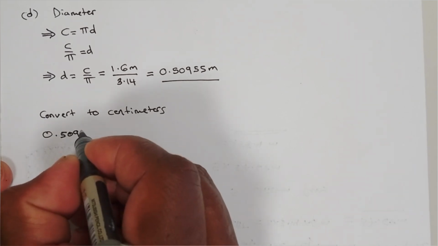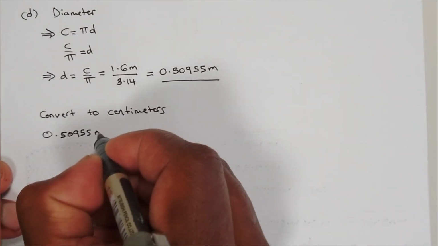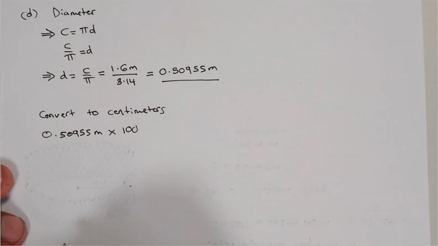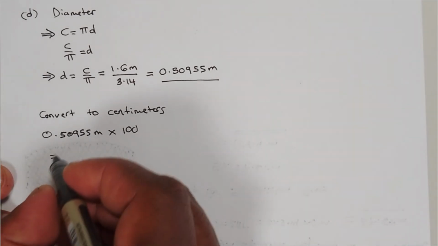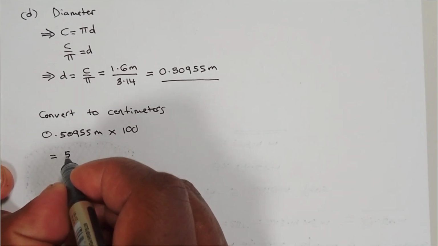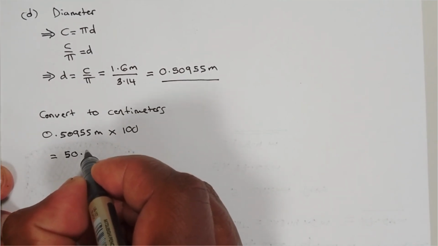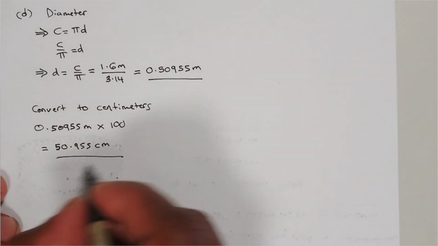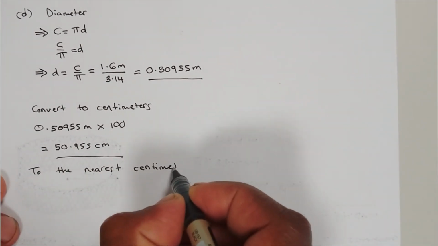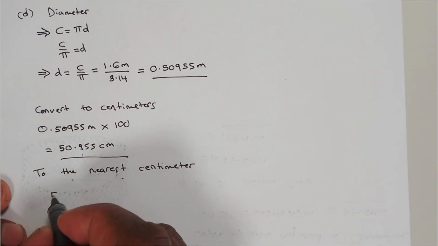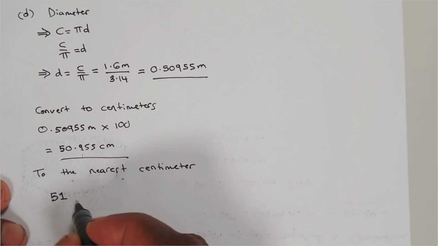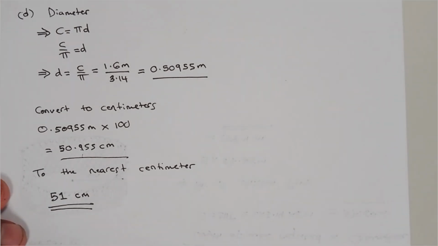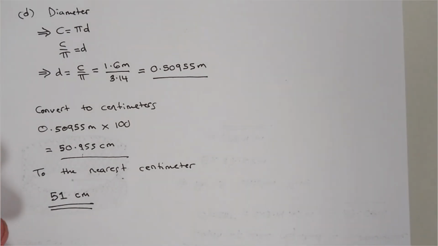So let's bring down a conversion factor. To convert from meters to centimeters, all we do is multiply by 100. Okay, it's 100 centimeters in 1 meter, and when you multiply that, you get somewhere around 50.955 centimeters. Yes. And if you want to write that to the nearest centimeter, your answer would be 51. If you want to leave your answer in a more precise state, then just write it as 50.955 centimeters. But again, it depends on what the question is asking.